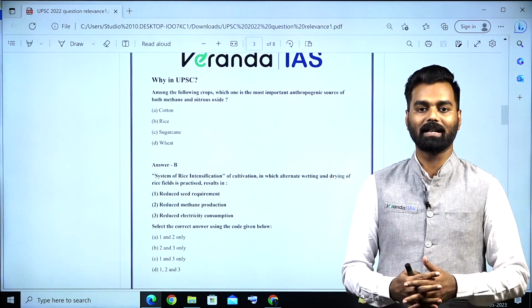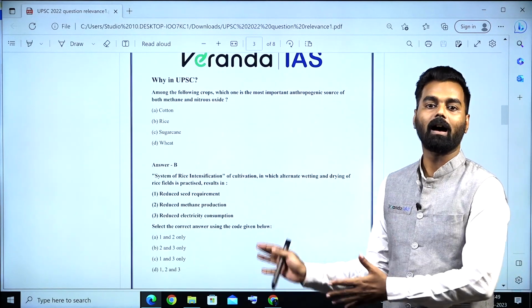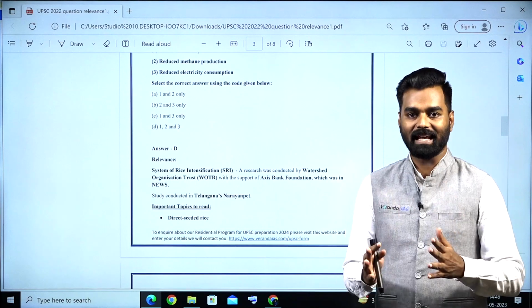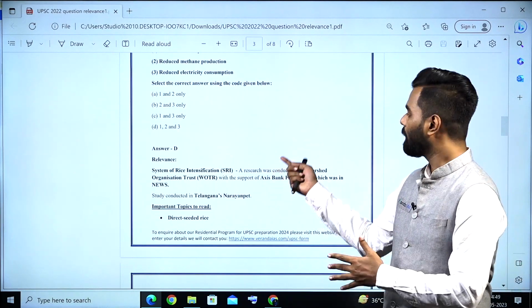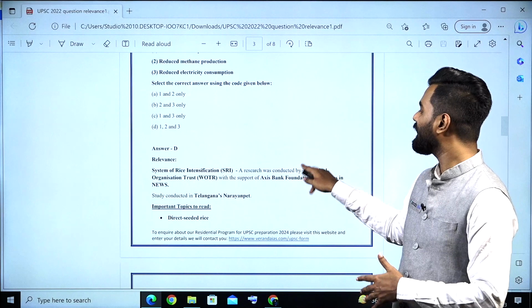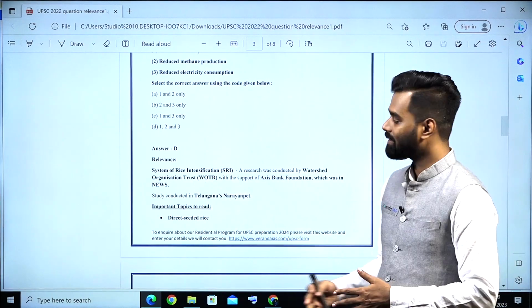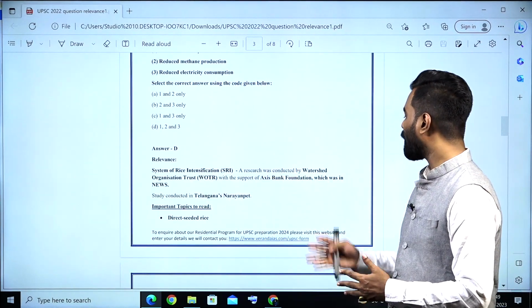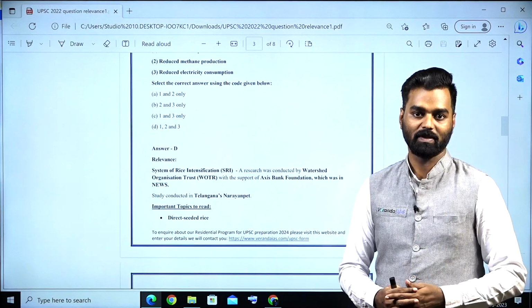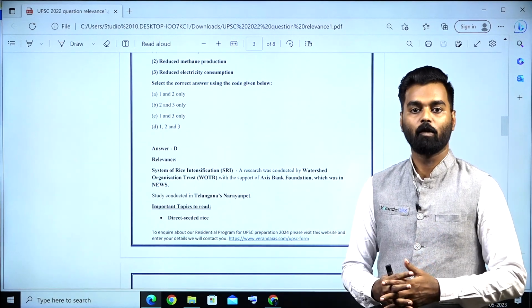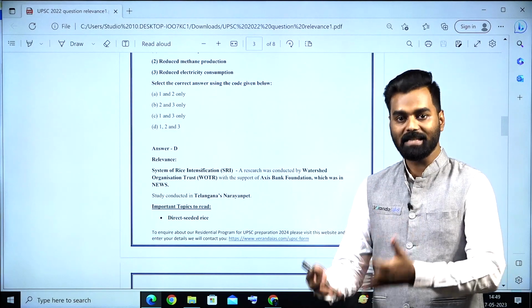Now let us try to understand why these two questions were asked in UPSC. We can see that these questions became relevant because of the research conducted by the Watershed Organization Trust with the support of Axis Bank Foundation, which was in the news. Similarly, based on this, what are the topics that we need to read for this year's prelims?